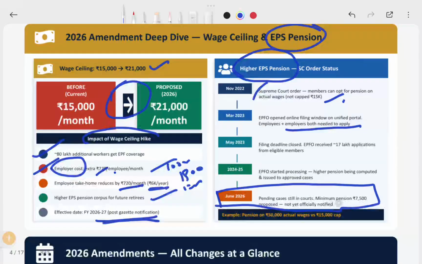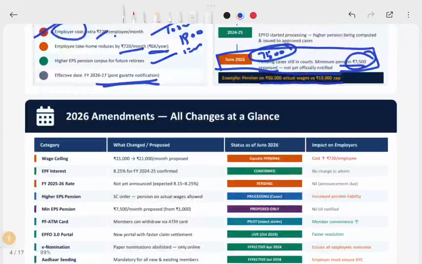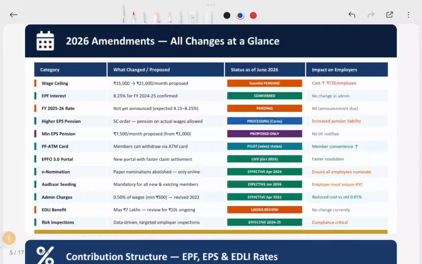Now the minimum pension of 27,500 per month has been proposed. So it is not yet officially signed. This is the pension on 50,000 actual wage versus 15,000 cap. So I will tell you later, in the next part of the video. But as of 2026, the pension has to be minimum under this rule. So this has to be finalized. So these are all the changes in 2026 as of now.